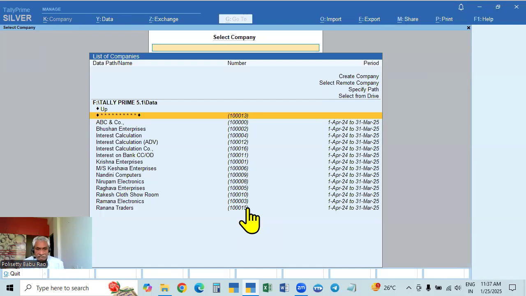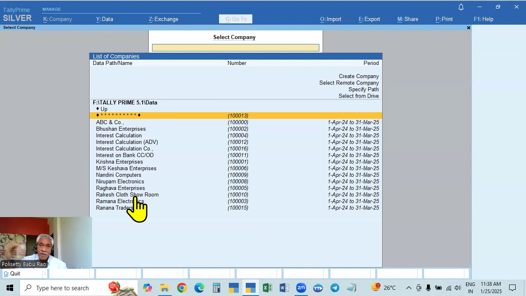Now that our company is deleted or the data is corrupted, we can get it from there. That is also the original data, but since it is in the backup folder, we call it backup data. The backup data is the same, and we can take it back and reinstate it. When required, we can take back the data from the backup path to the original path.